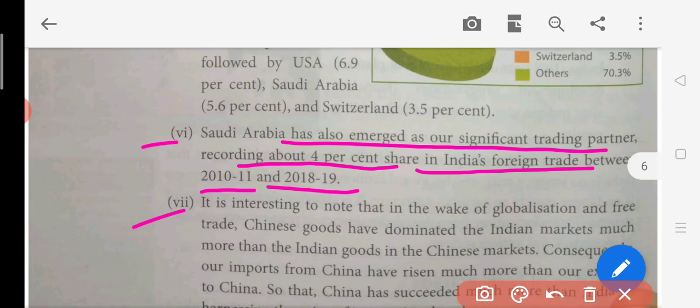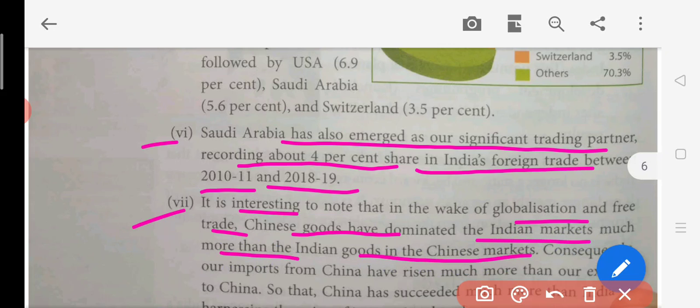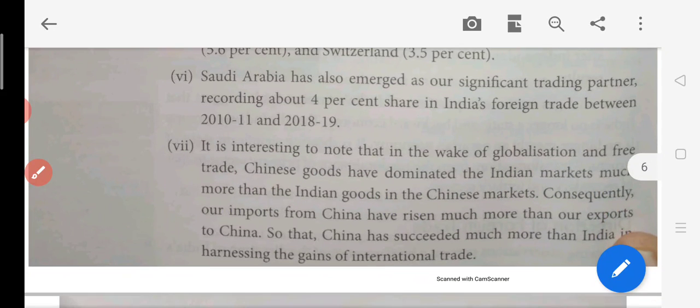Now the seventh point. It's interesting to note that in the wake of globalization and free trade, Chinese goods have dominated the Indian market much more than Indian goods in the Chinese market. So here we can say that Chinese products have definitely dominated India. We can see a lot of Chinese products in the market.